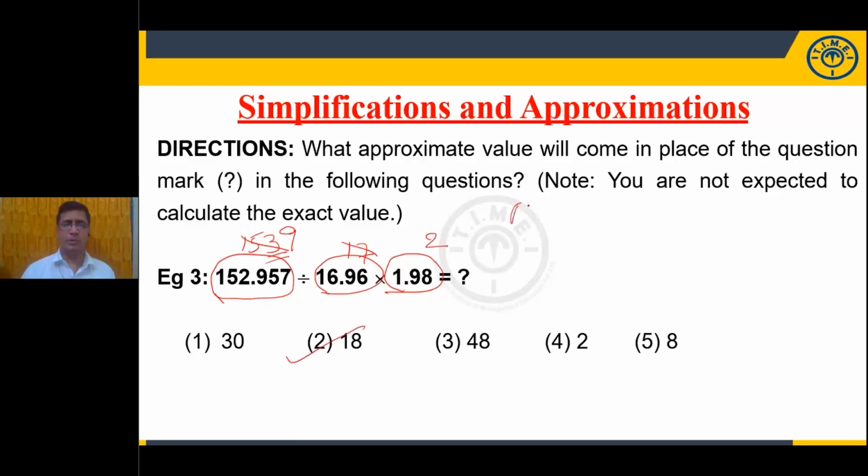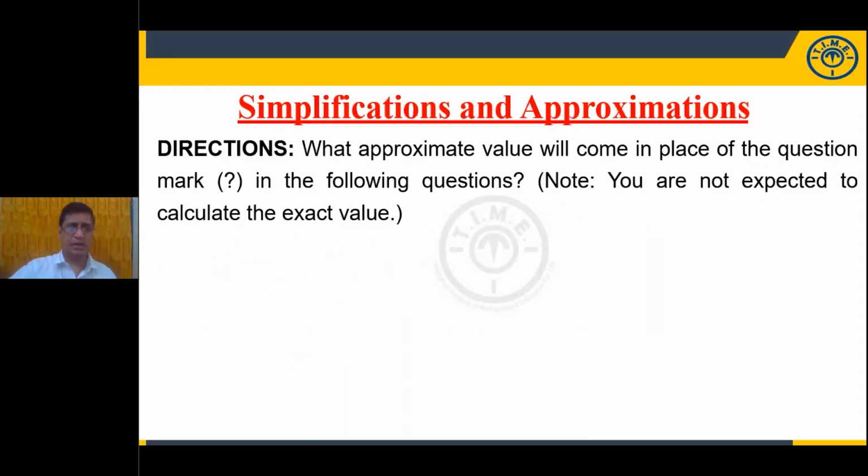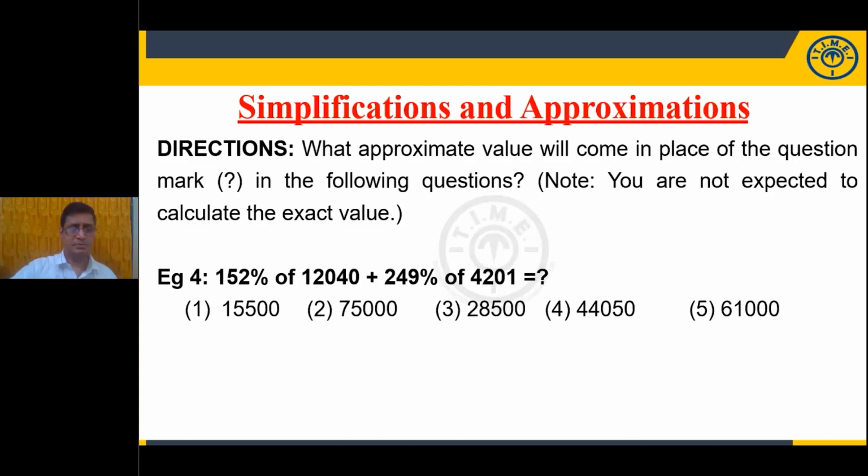Again, we need to observe the BODMAS only. By using the BODMAS rule, we are solving this example. First priority division, second priority multiplication. Am I clear? Hope you are enjoying this. Look at the next example.